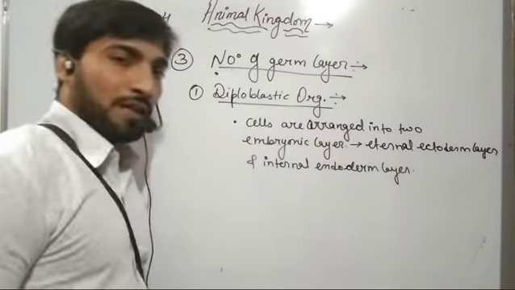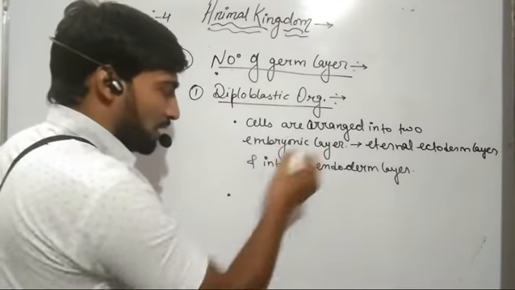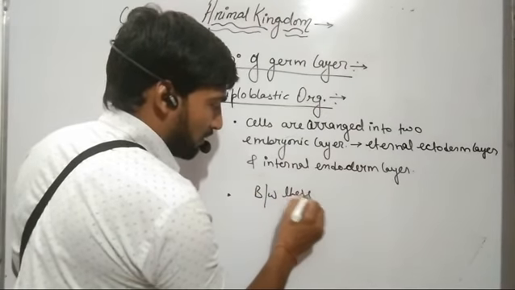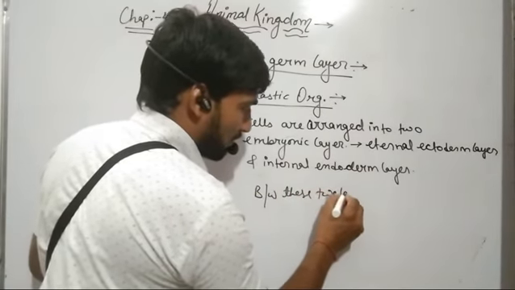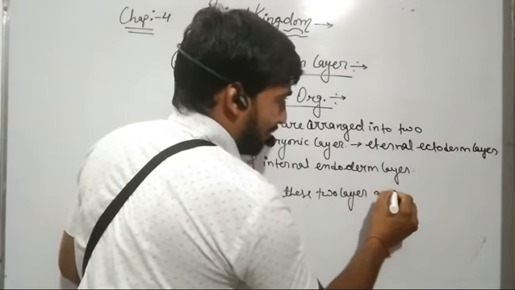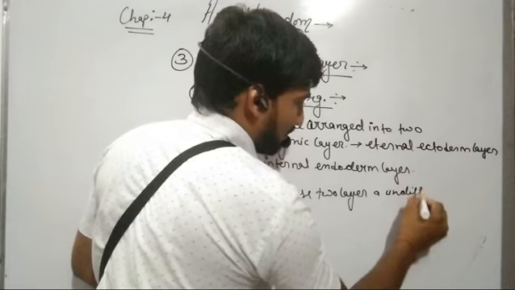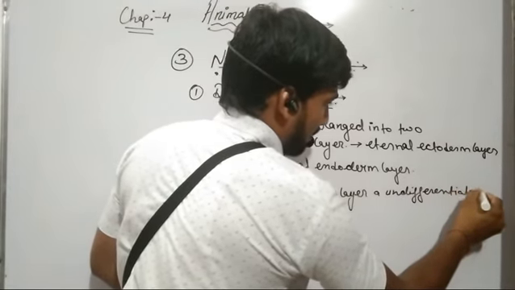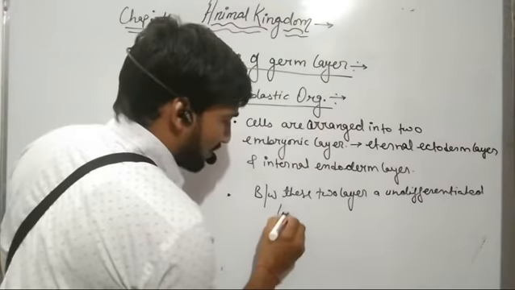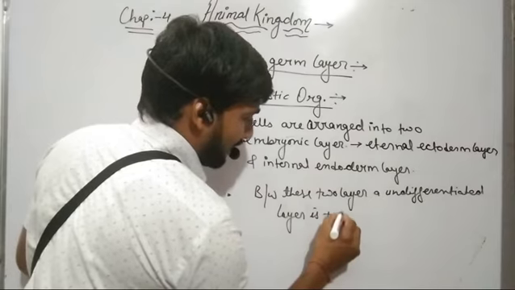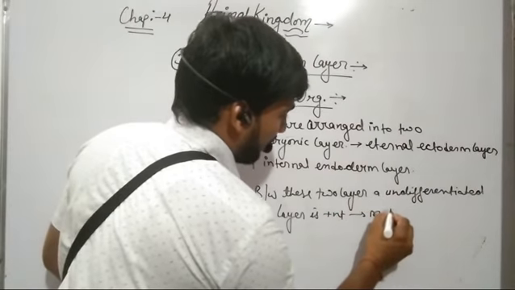In some organisms, between these two layers, an undifferentiated layer is present, and that layer is known as mesoglea.